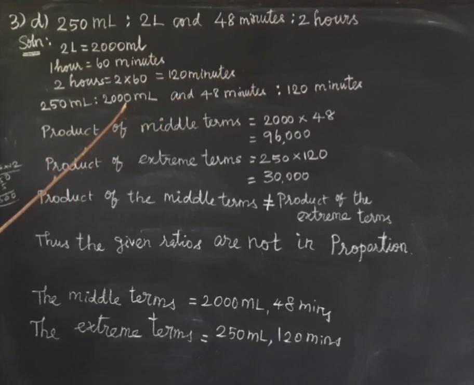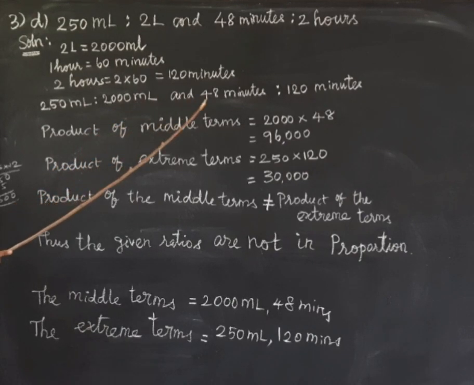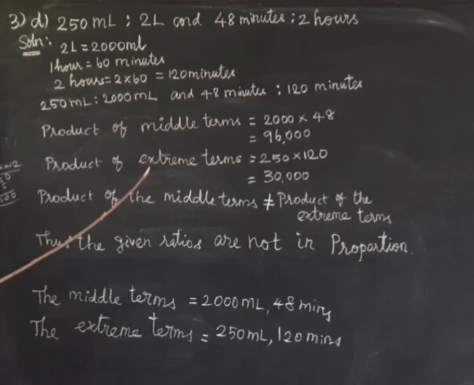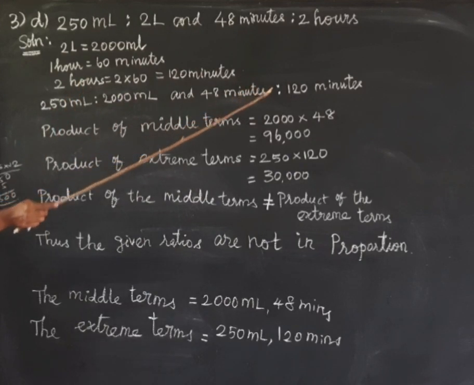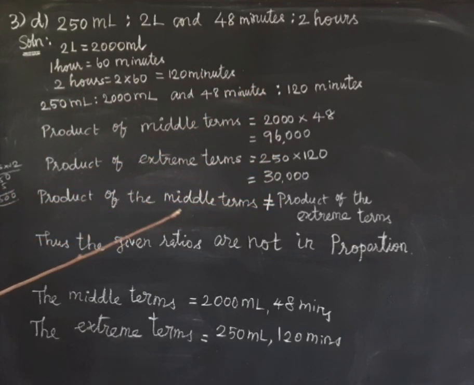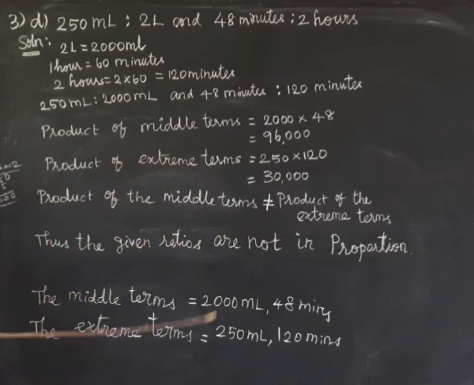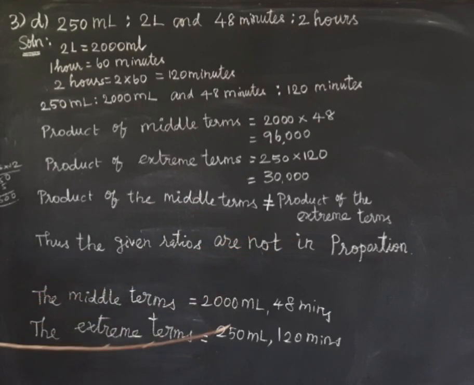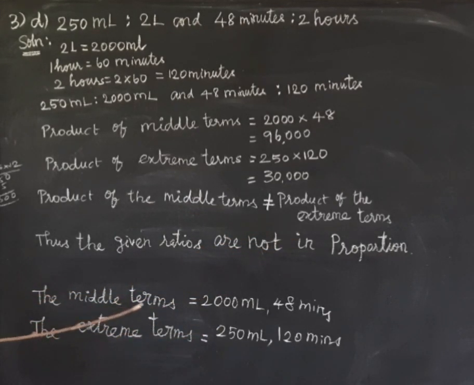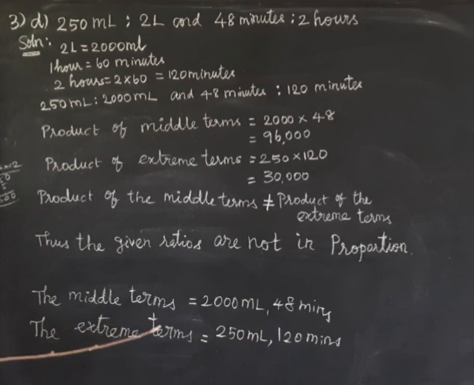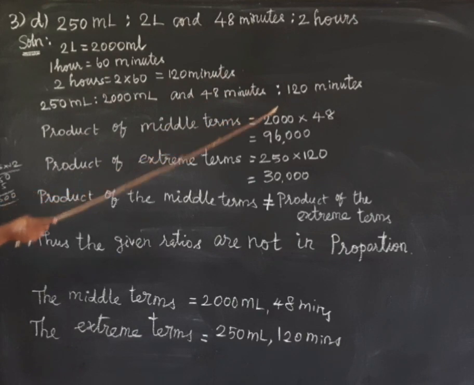So product of the middle terms, means product of means, is 2000 into 48 is 96,000. Product of extreme terms is 250 into 120. So that is 30,000. So product of the middle terms is not equal to product of the extreme terms. So the given ratios cannot form a proportion, or not in proportion. Okay, what are the middle terms? Middle terms are 2000 milliliter and 48 minutes. What are the extreme terms? 250 milliliter and 120 minutes are the extreme terms.